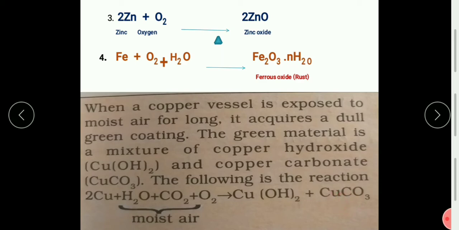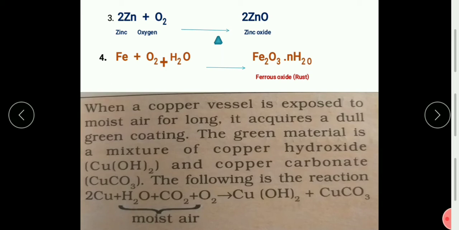So this is how copper reacts in the atmosphere. Now we understood that this reaction of metals is so common that even in our day to day life we have seen metals getting converted into oxides. But some metals like gold, silver, platinum won't react with water vapor, oxygen or carbon dioxide. That is why we use them daily as jewelry.